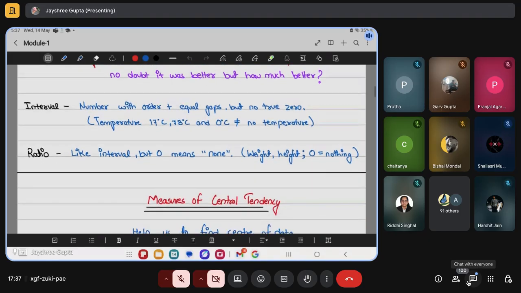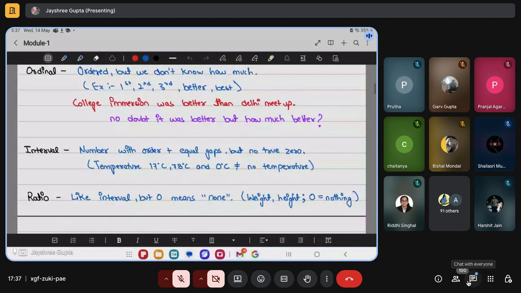Moving forward, interval. Interval is more like ordinal, but you can tell there's a gap. You can tell how much better one is from another, like temperature, 17 degrees Celsius, 78 degrees Celsius. Another factor about interval is that zero is not nothing. Zero holds some value. When we say there's a 0 degree temperature in Delhi, it doesn't mean there is no temperature. There's a temperature, it means a cold temperature. Zero has some value. It doesn't mean nothing.